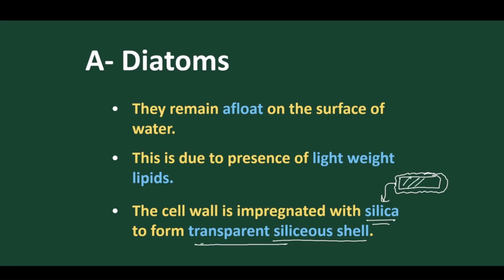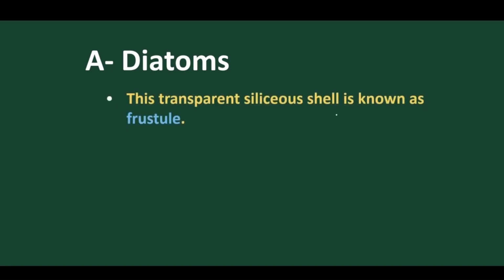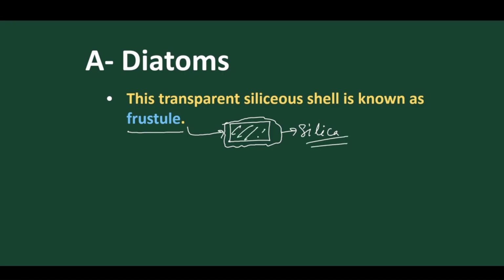So normally diatoms have a cell wall. Above the cell wall they have a covering called the silicated covering, and this silica is very transparent in nature. So sometimes we call them transparent siliceous cells, and this is sometimes known as frustules. The transparent siliceous covering present outside, these plates, are called frustules because they are made up of silica and they are very transparent. This diatom silica covering is given a special name, frustules.